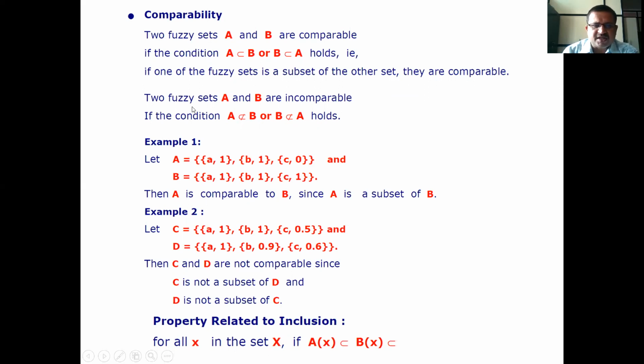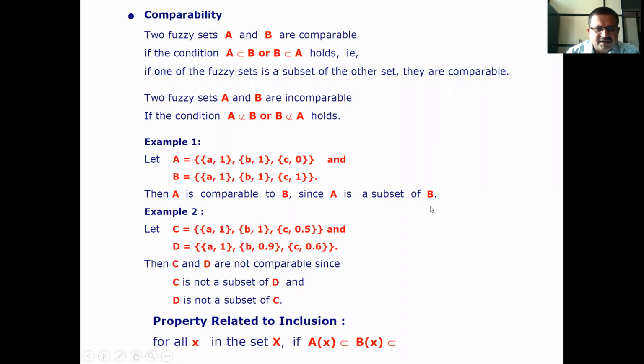Two fuzzy sets A and B are incomparable if the condition A is not a subset of B or B is not a subset of A holds. Example: let set A consist of A1, B1, C0 and set B consist of A1, B1, C1. Then A is comparable to B since A is a subset of B.